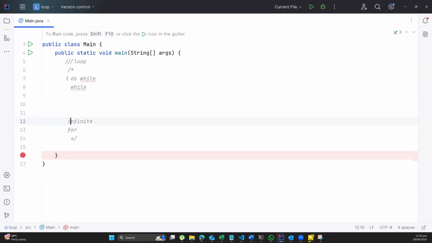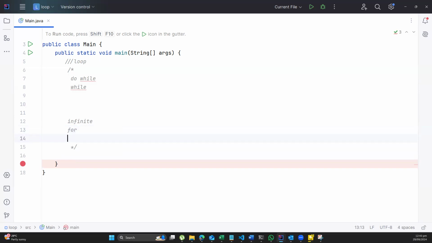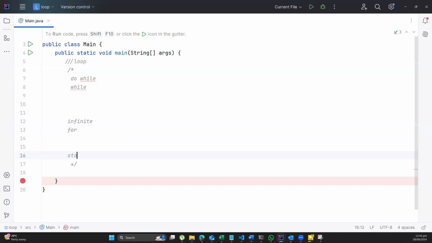Now, when do I use do while? When do I use while? When do I use for? Remember, each of these loops has a job to repeat over and over and over again, to do a particular action over and over again. There's something very key we need to keep in mind when we are mentioning a loop, that there has to be a stopping point.